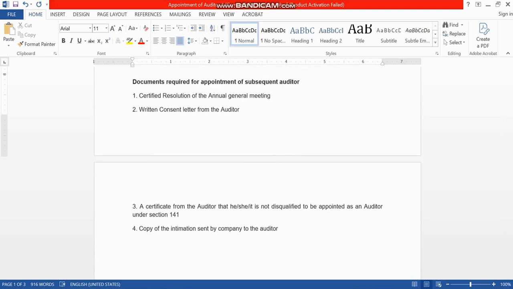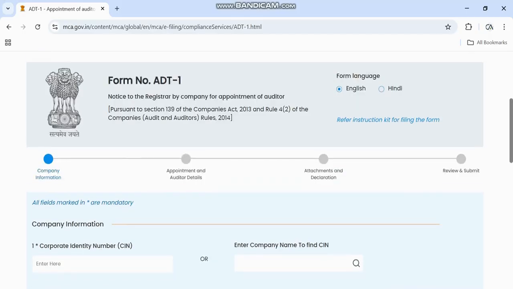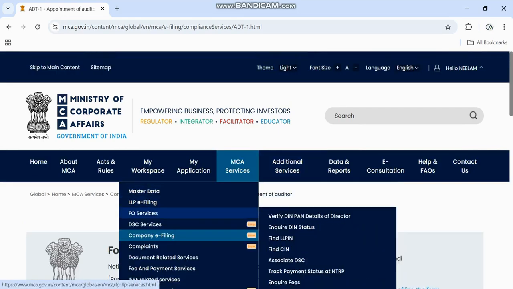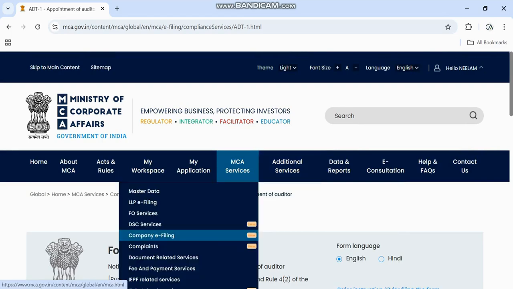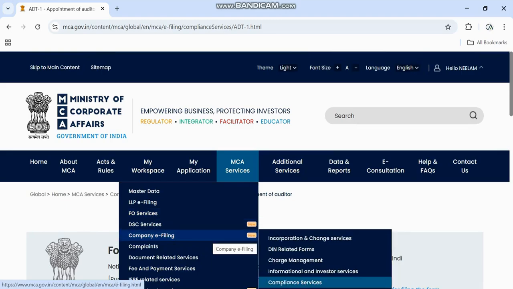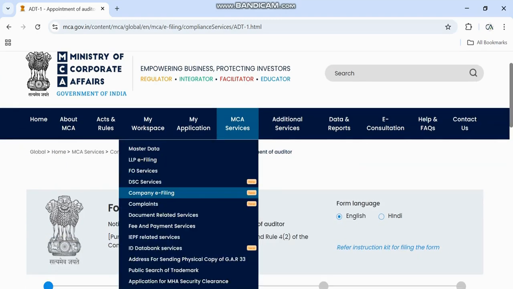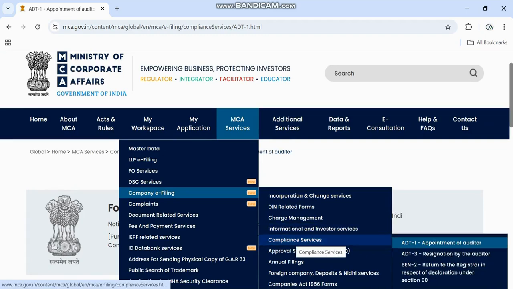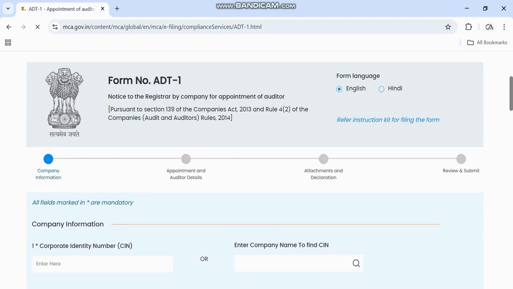Now coming back to the MCA website, this is the form ADT1. Let's go to the path. I have already logged in to mca.gov.in with my login. Then company e-filing, then compliance services, and the first form that comes is ADT1. I hope you get the path right. It is the appointment of auditors. And this form opens over here, form ADT1.